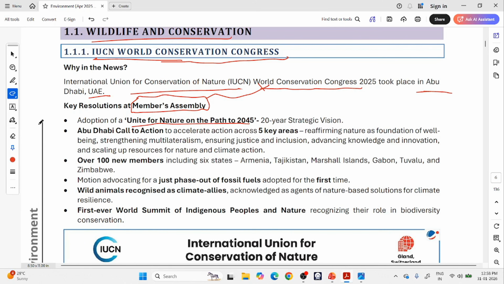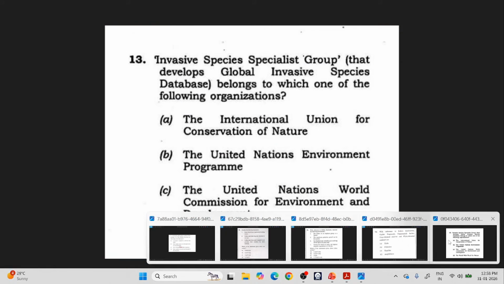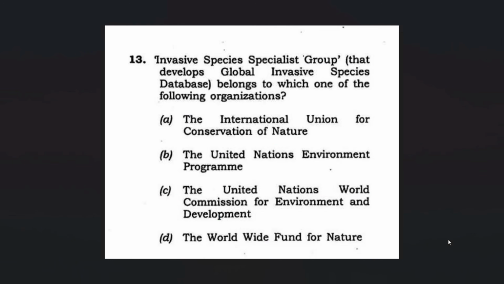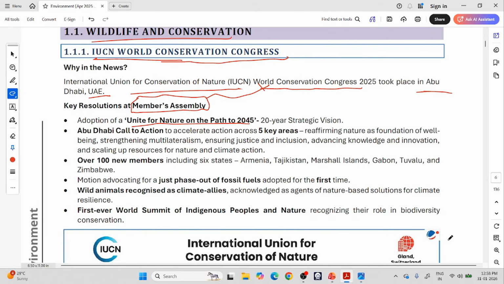In the exam, this can come like this: Unite for Nature on the Path to 2045. This is related to which organization? They can ask like that. See this: the Invasive Species Specialist Group belongs to which one of the following organizations? In fact, IUCN is mentioned in the options. Questions will come like this. So Unite for Nature on the Path to 2045 is of which organization? It is IUCN. It is a 20-year strategic vision from 2025 to 2045.